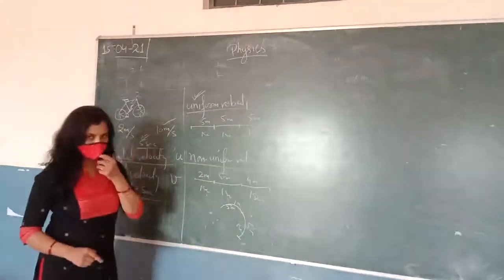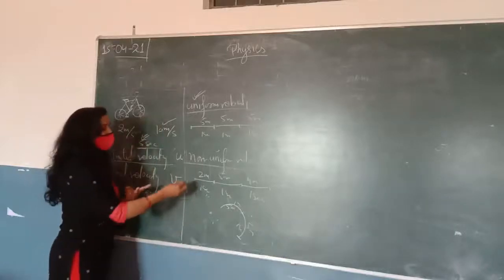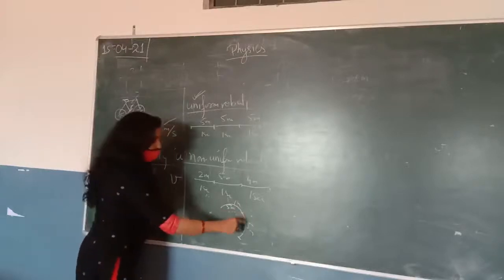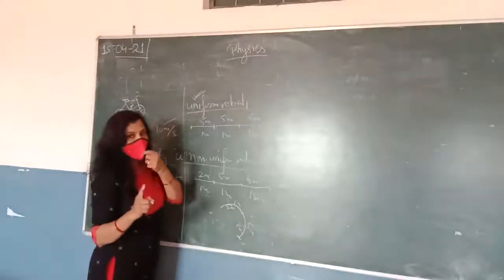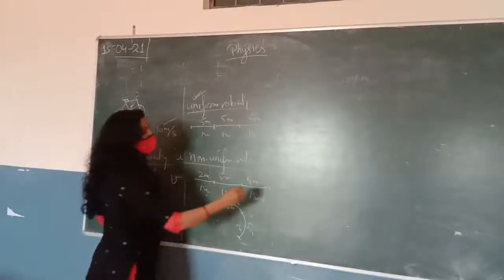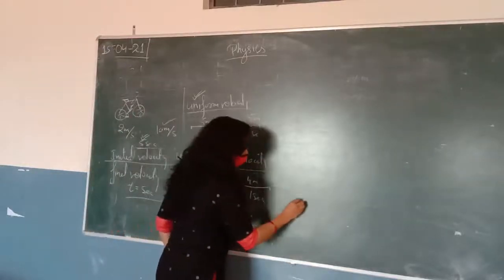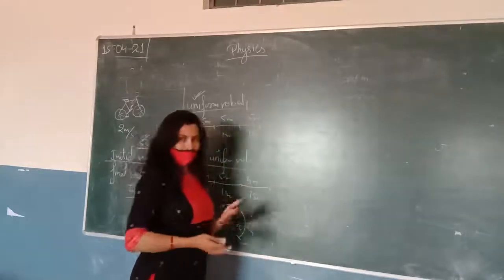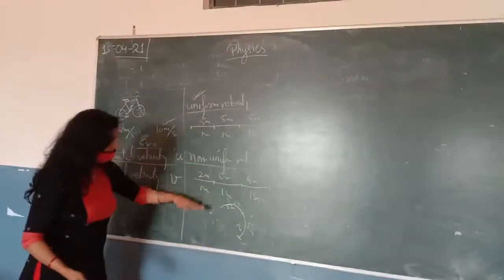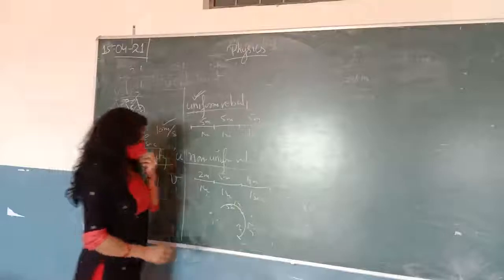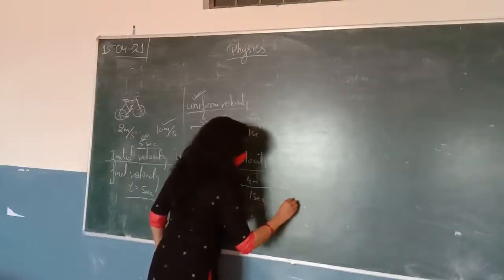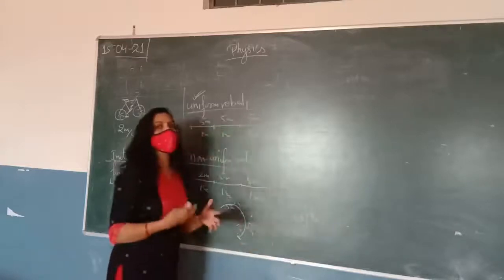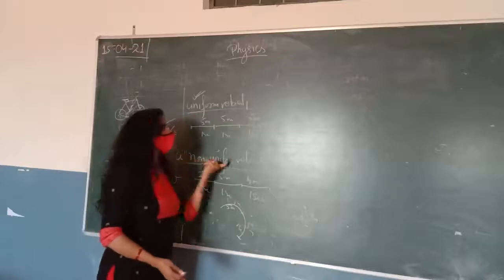So for the non-uniform velocity, two cases can be here: unequal distance in equal interval of time in a straight line, or equal distance in equal interval of time, but the direction of the body regularly changes. Or a third case is also possible, that is, it is covering unequal distance in equal interval of time, and side by side the direction also changes. It means if we combine both the cases, we get the third condition. Unequal distance in equal interval of time, 5 meters 1 second, 4 meters 1 second, and the direction also changes. So it is a non-uniform velocity.